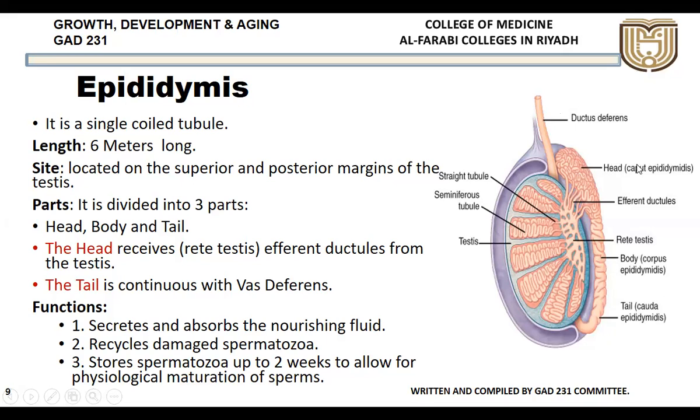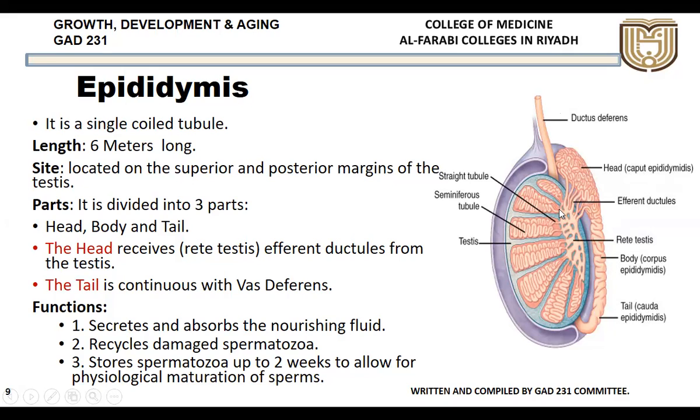Head is also called the caput. Caput means head. Caput epididymis. Then body is also called corpus, corpus epididymis. The tail is called the cauda, cauda epididymis. So the head, body, and the tail. It has 3 parts: the caput, the corpus, and the cauda. Head, body, and the tail of the epididymis.